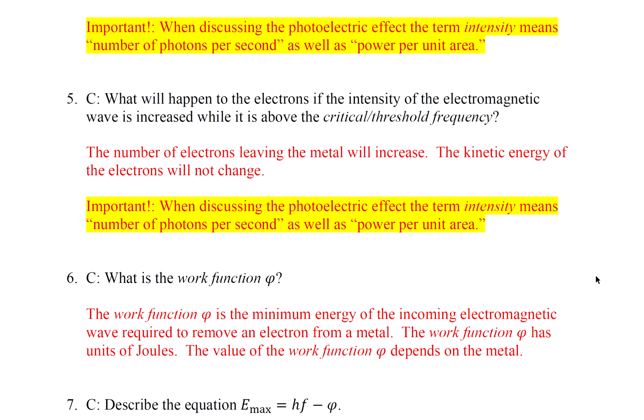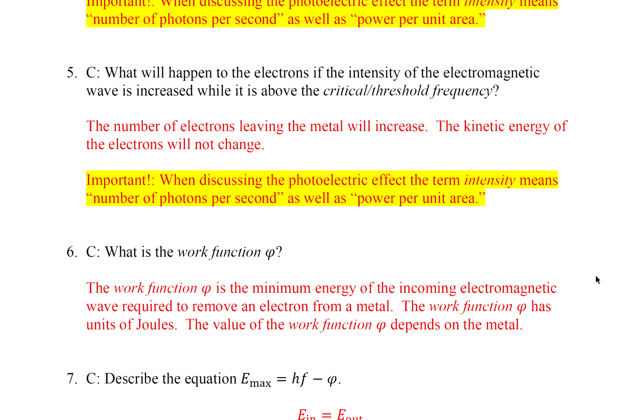Question number 5. What will happen to the electrons if the intensity of the electromagnetic wave is increased while it is above the critical or threshold frequency? The number of electrons leaving the metal will increase. The kinetic energy of the electrons will not change.